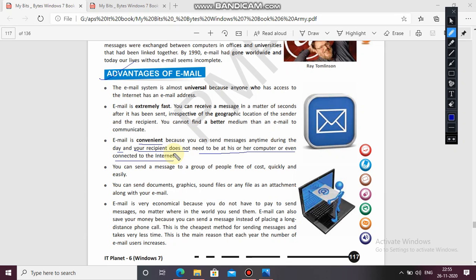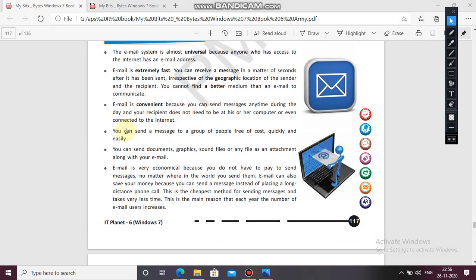You can send a message to a group of people free of cost, quickly and easily, as I told you earlier. You can also send documents, graphics, sound files, or any file as an attachment along with your email.